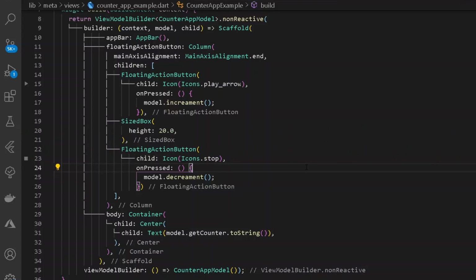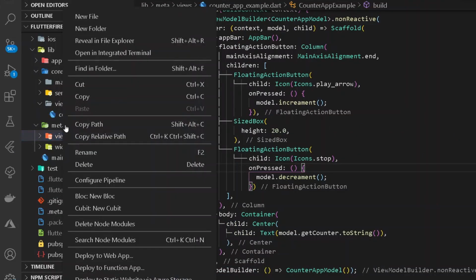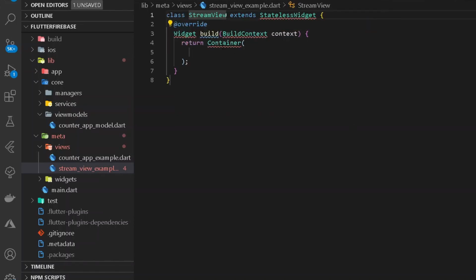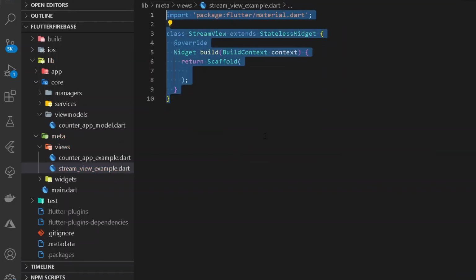So for having that, let's go under views and create a new file. Under this file, first of all, let's have a new stateless widget, our used to thing, and here instead of container, let's have a new scaffold. For our entire view, let's have its view model as well.